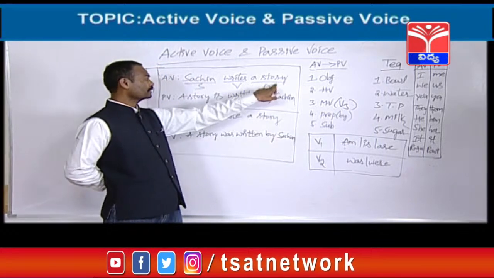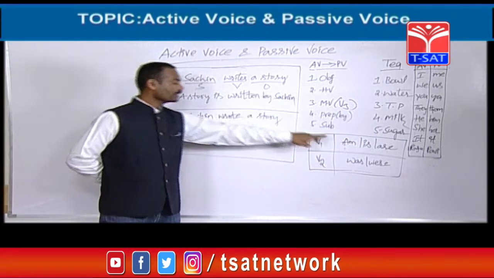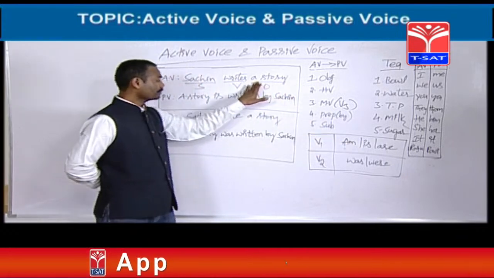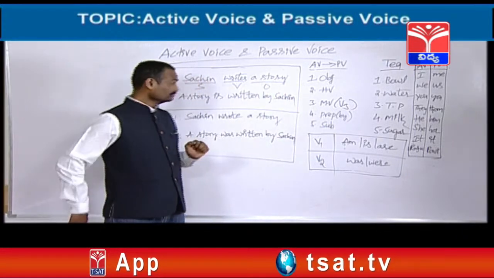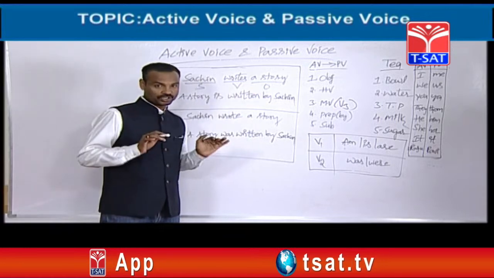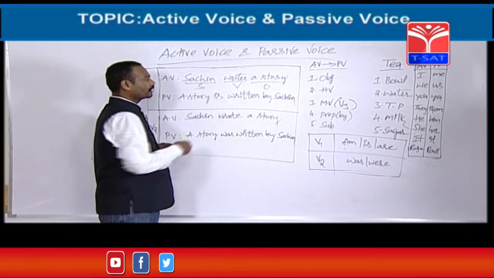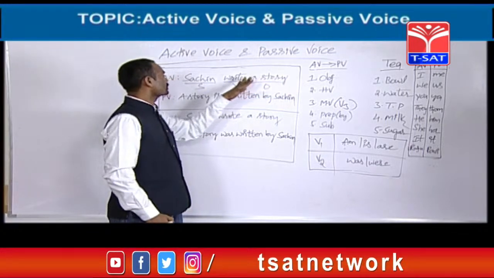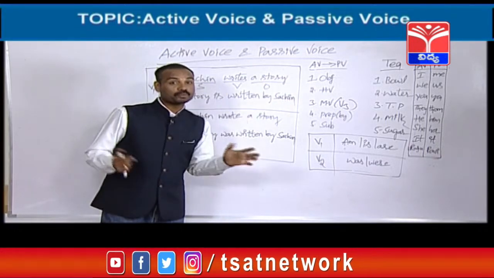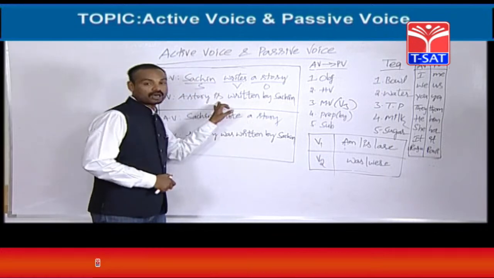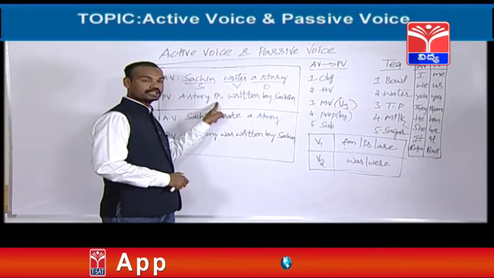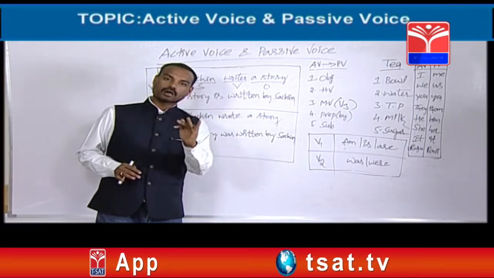Again, that depends upon the object. If the object is singular, you can take is. If the object is plural, you can take are. A story is a singular object here, so that is what should be taken. For example, Sachin writes stories. Stories is plural, so stories are. For a singular subject, is; for a plural subject, are.